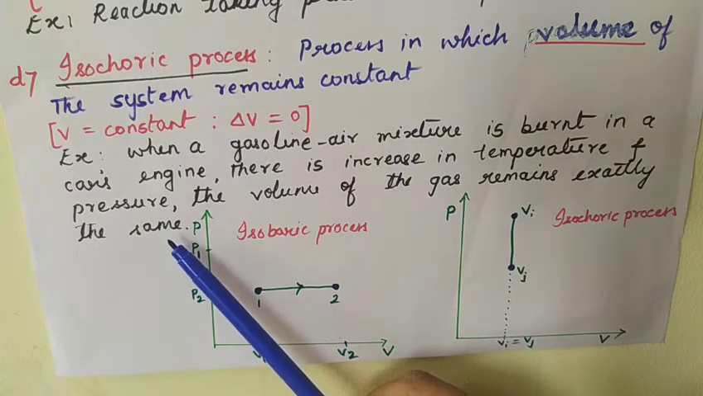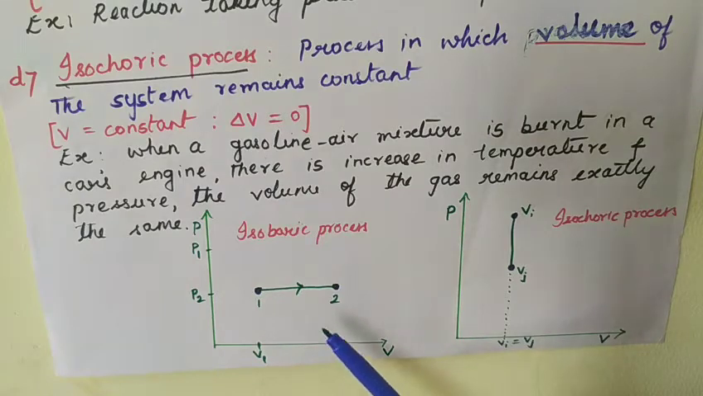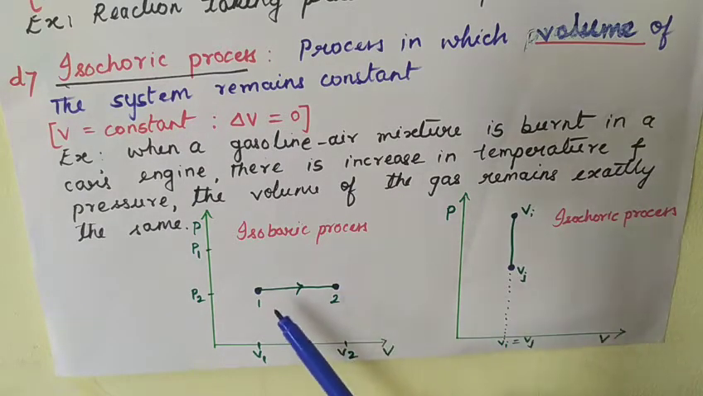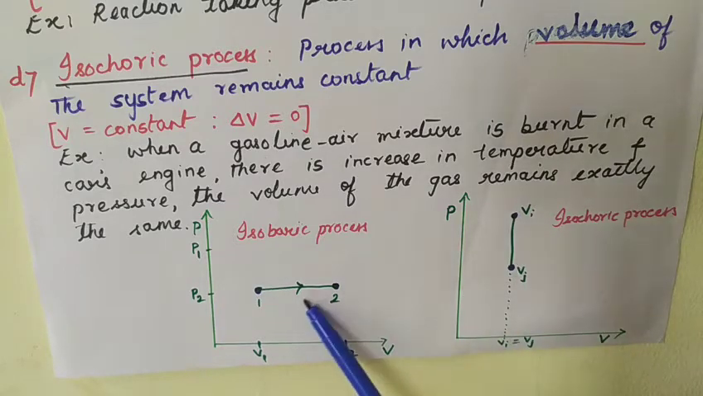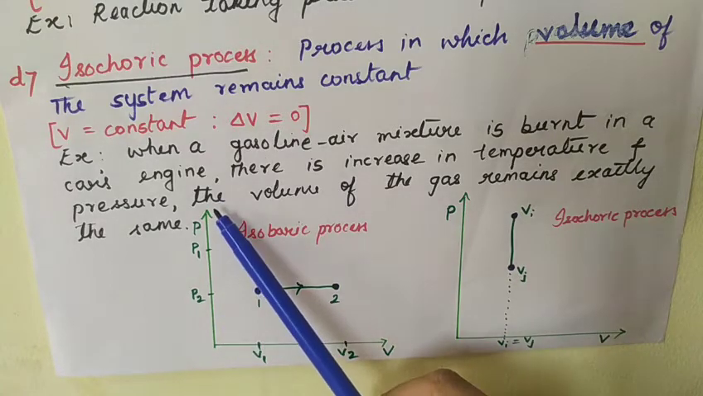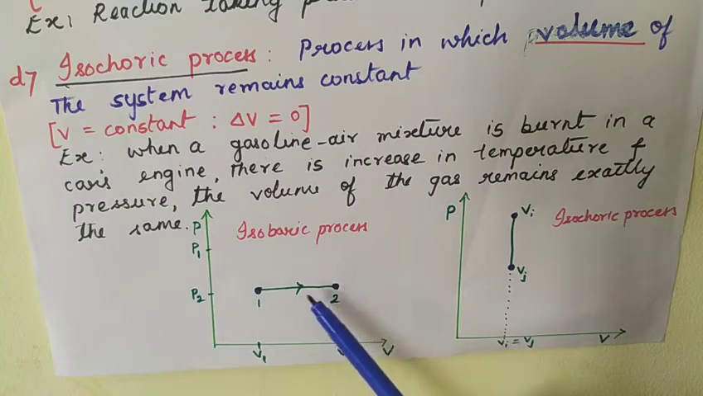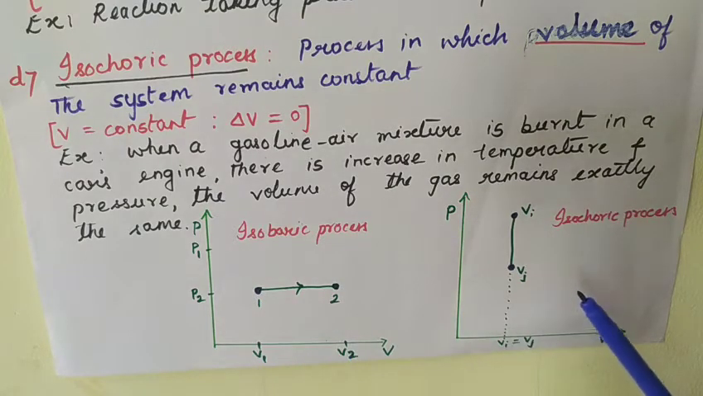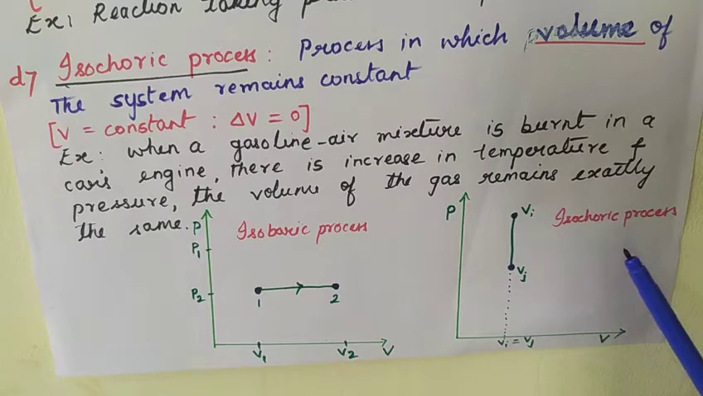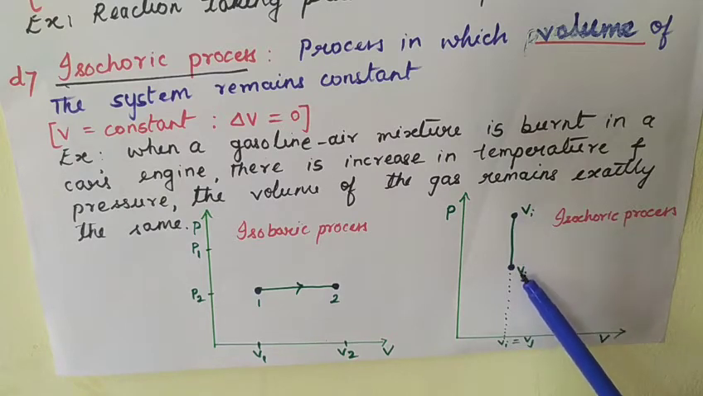Okay, this will be an example for isochoric process, and isobaric as well as isochoric process can be graphically represented as given here. Pressure along y-axis and we have volume along the x-axis. We can see here the pressure P1 and P2 are remaining constant here, only the volume is changing, whereas in the isochoric process the volume remains the same.